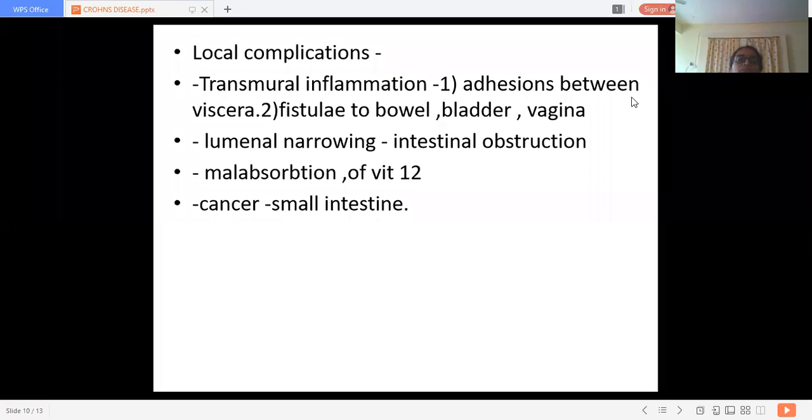Now the local complications: there is transmural inflammation. In transmural inflammation, there may be adhesions between viscera, and fistula to the bowel, to the bladder, or up to the vagina. So these are the local complications due to inflammation. The first complication is that adhesions may develop in the viscera, and the second complication is that a fistula may develop.